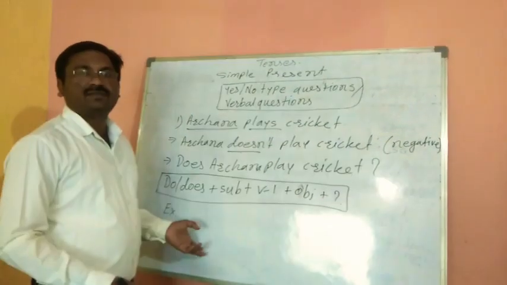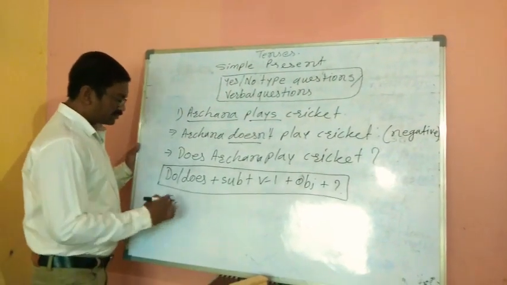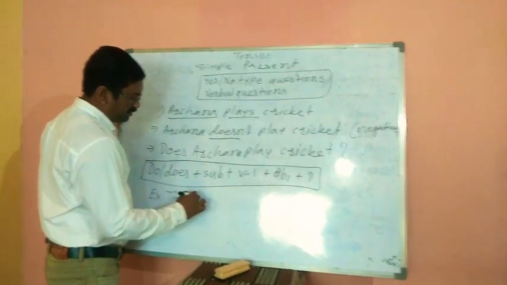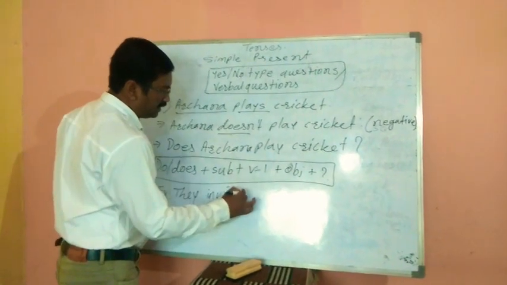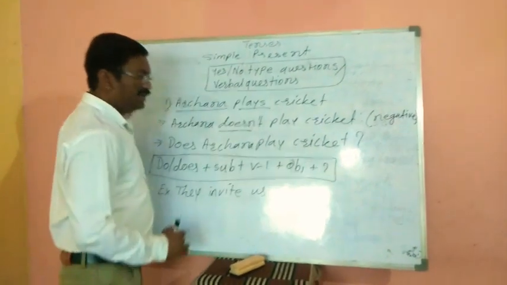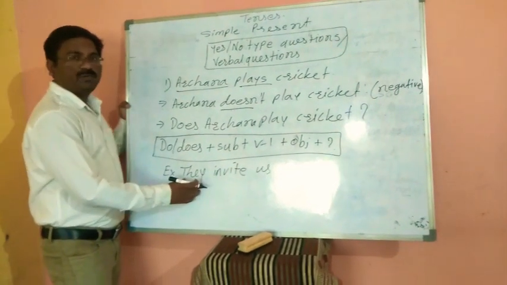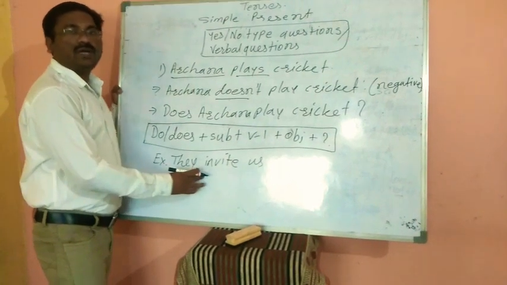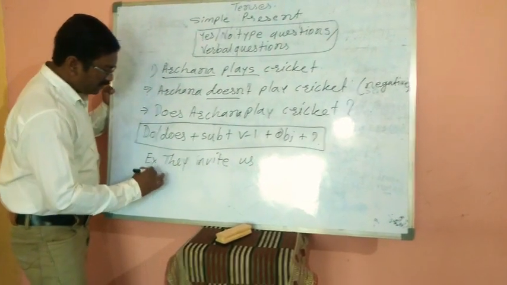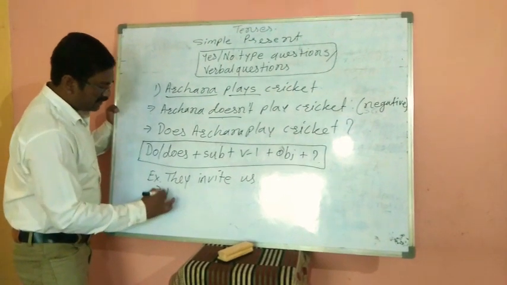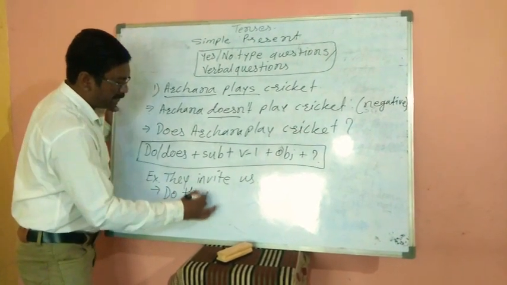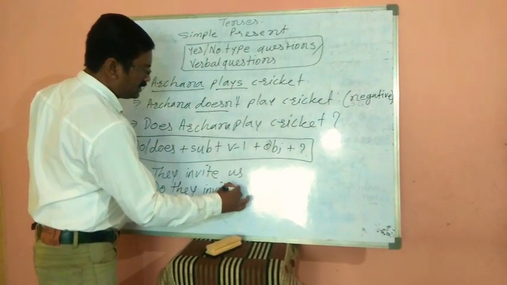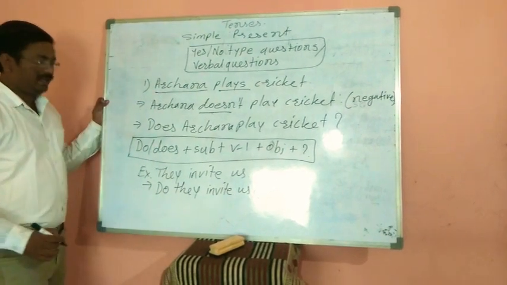For example, they invite us. They is plural, and we have learnt that with they we should use do as the auxiliary verb. So we will make a yes no type question directly. Do they invite us?